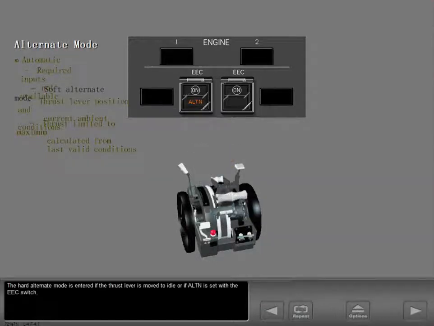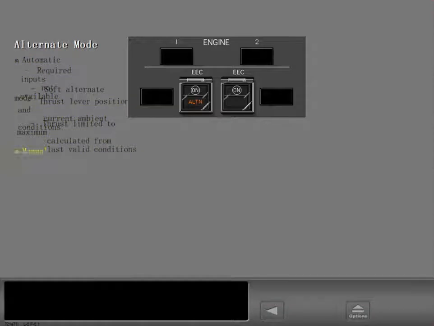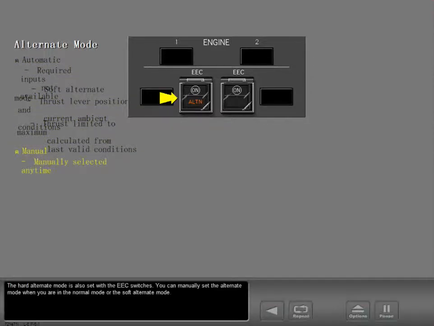The hard alternate mode is entered if the thrust lever is moved to idle or if alternate is set with the EEC switch. The hard alternate mode is also set with the EEC switches. You can manually set the alternate mode when you are in the normal mode or the soft alternate mode.